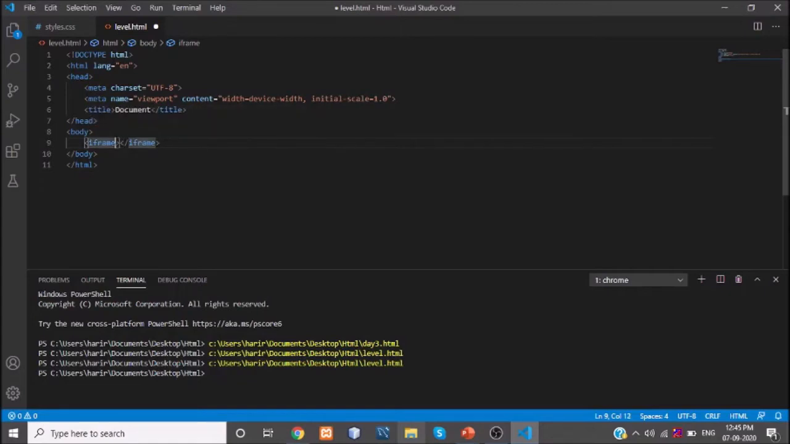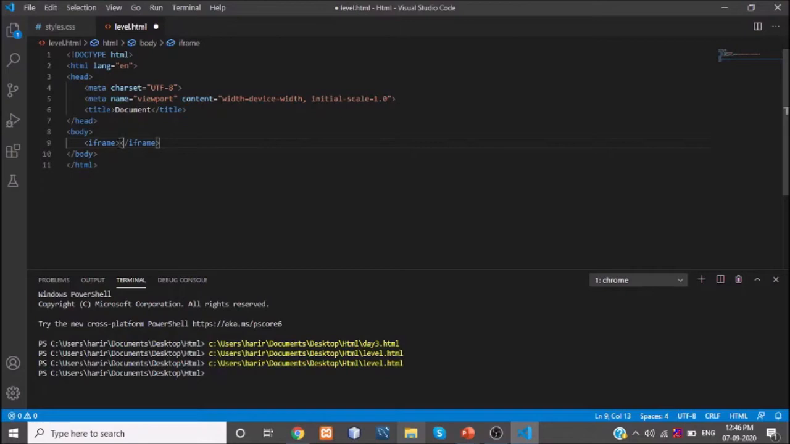What is this iframe? The "i" stands for inline. What is iframe used for? An inline frame tag is used to embed another document within the current HTML document. This is the definition of iframe. What we are going to do is embed another document in my HTML document. For that we are using the iframe tag. This is the first step.